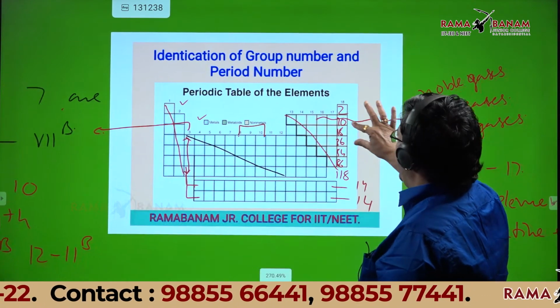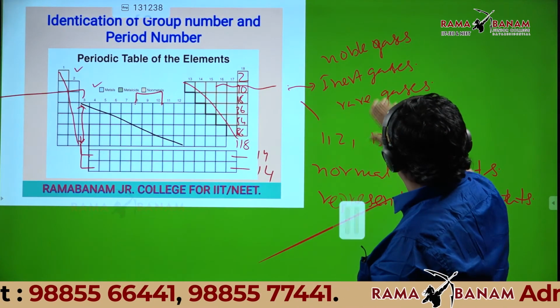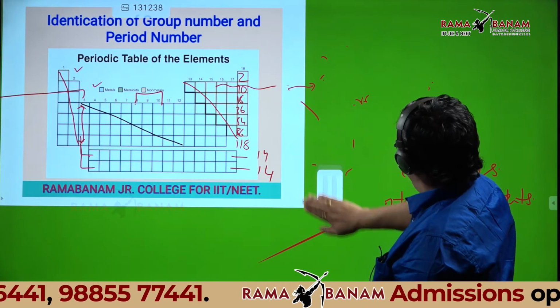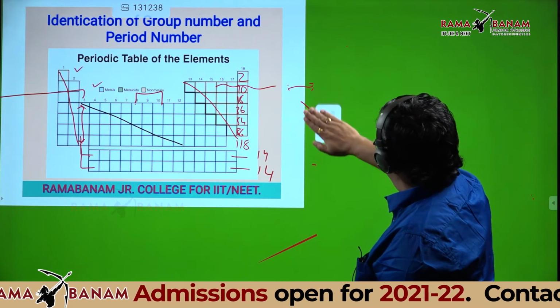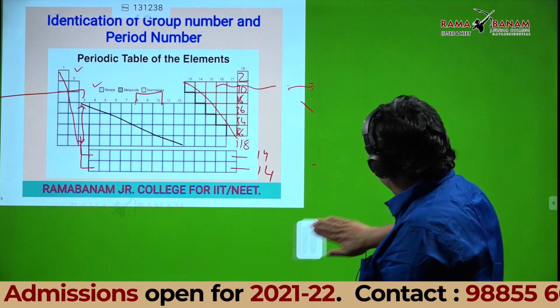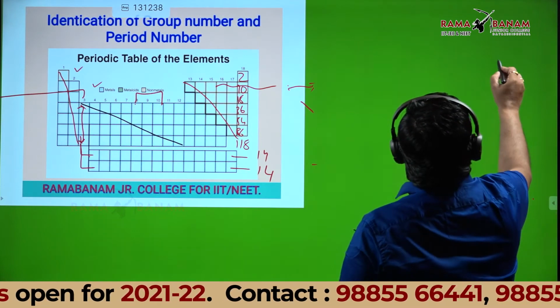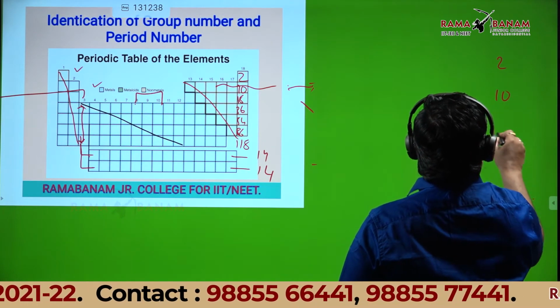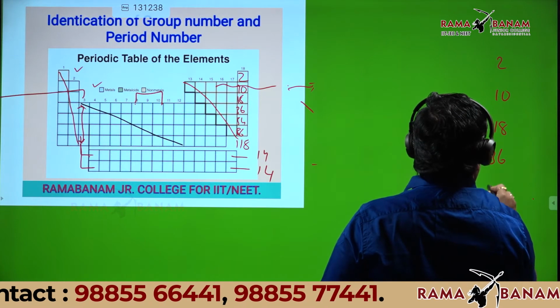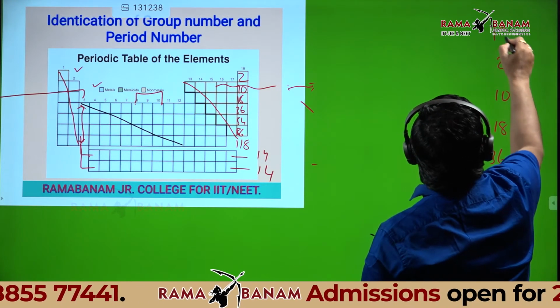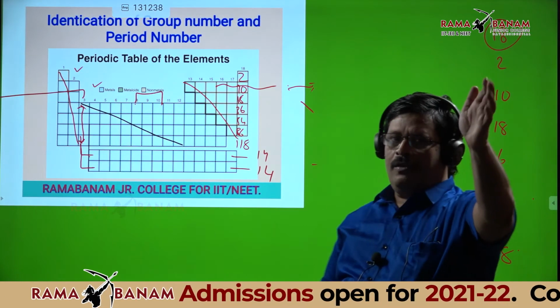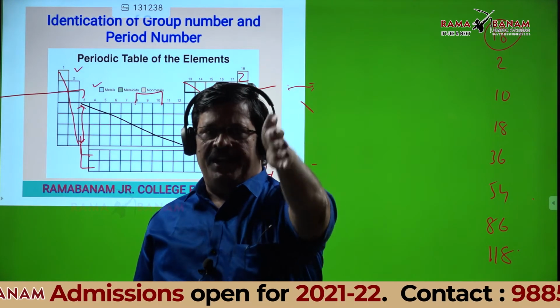So I'll write here, students. Listen carefully, all of you. 2, 10, 18, 36, 54, 86, 118. These are all elements of column 18.